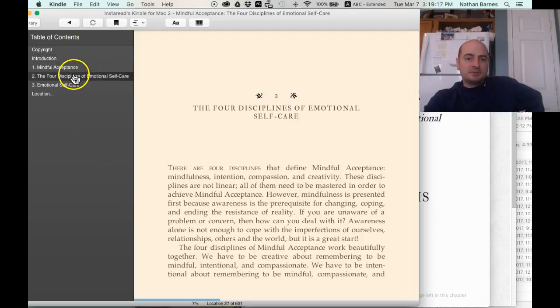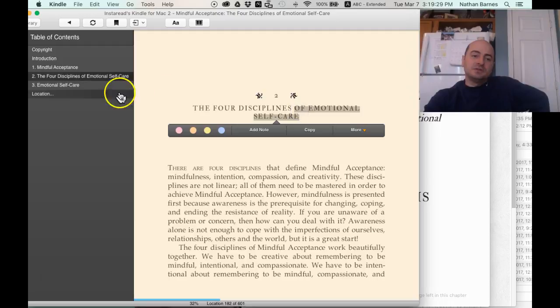So let's look at chapter 2. You have the chapter number here with glyphs on the side, and then 4 Disciplines of Emotional Self-Care. And I'm suggesting that you change that to avoid emotional self-care here and here in the table of contents.